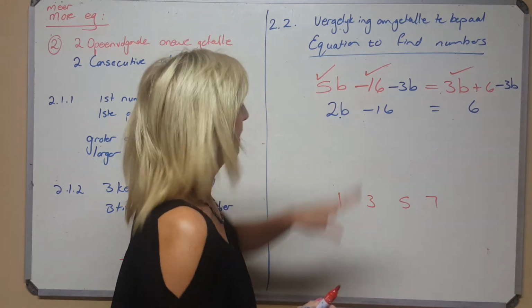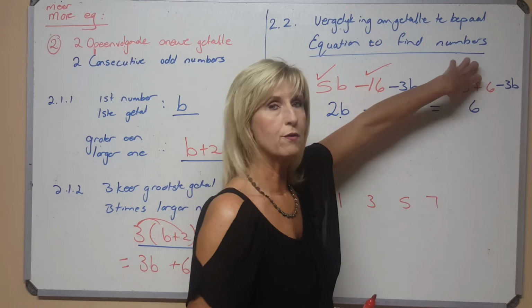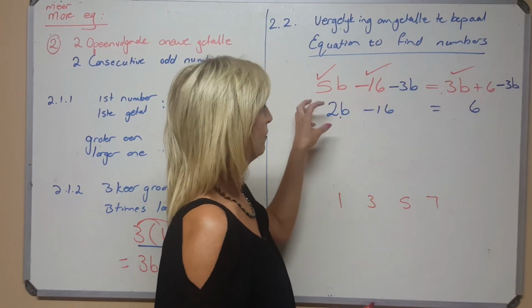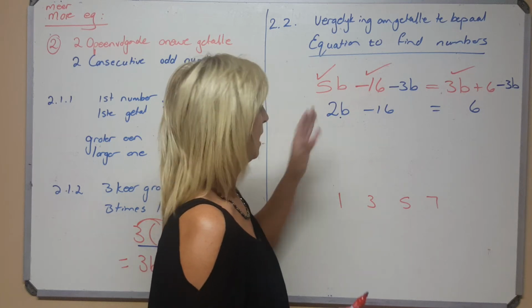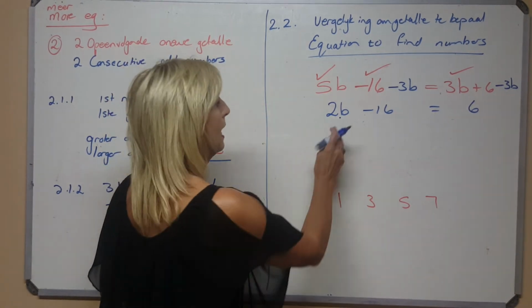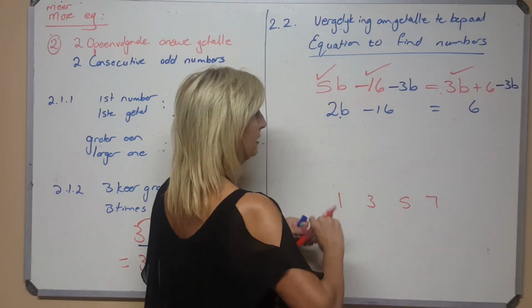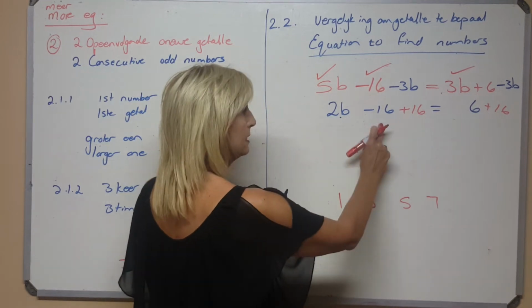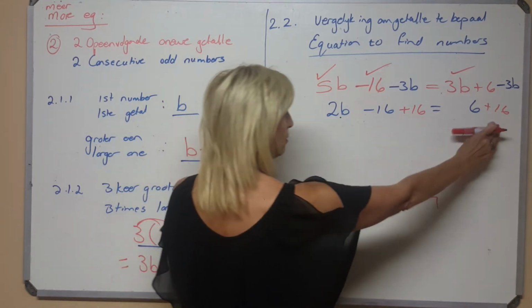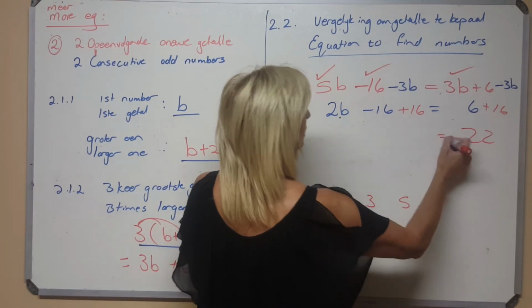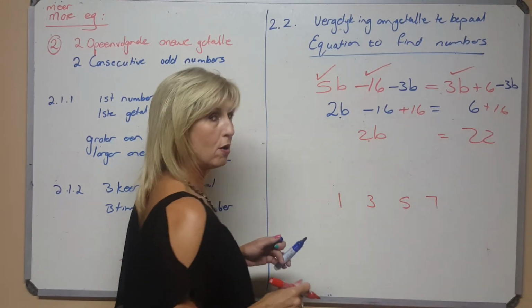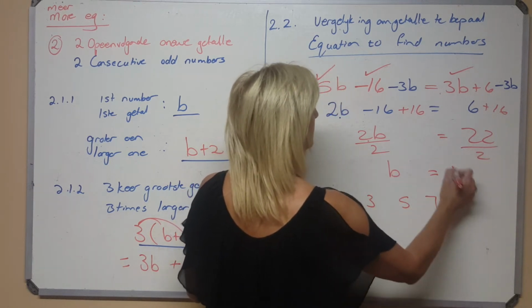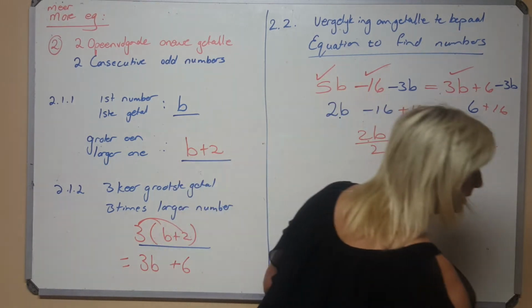The problem was I had two b's, one on the left, one on the right. So take them both to one side. It doesn't matter which side. Take them both to one side, and nou is ek terug by my vergelykings. Hy's gemaal en gemeen, so om hom weg te kry, moet ek eers gaan plus. It has been timed and minus, so first get away the minus by plussing on both sides. You'll have 22 equals 2b, en om die maal weg te kry, gaan jy deel deur 2, so b se antwoord is 11. I'm happy that 11 is an odd number.